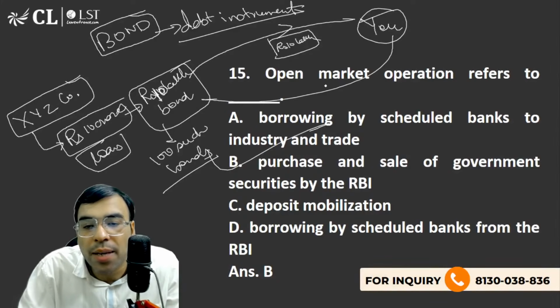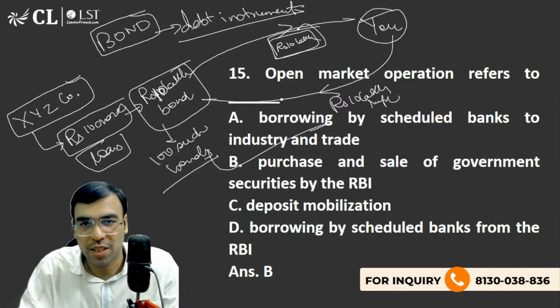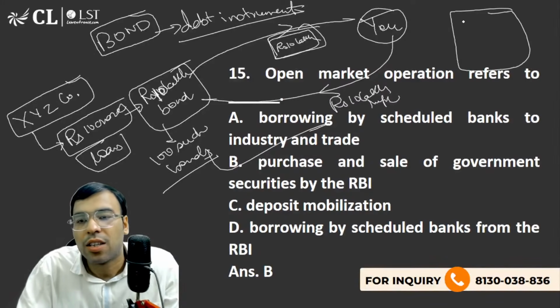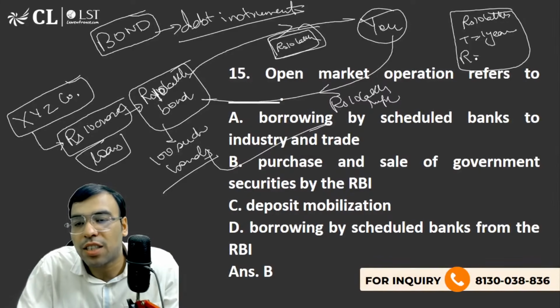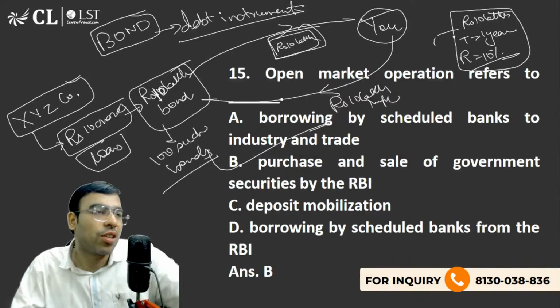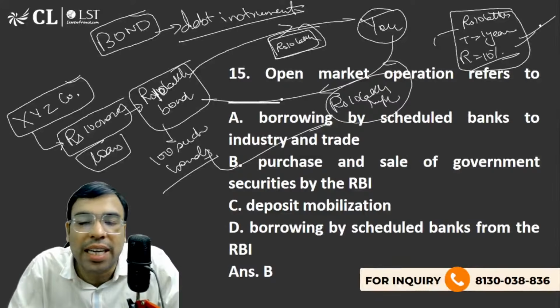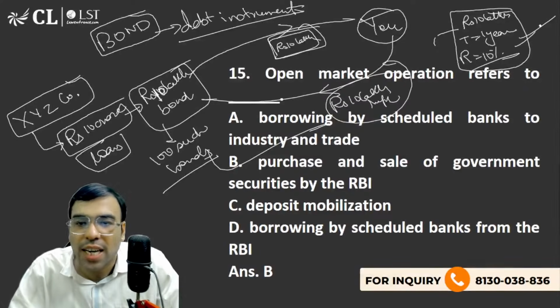So you will give them a loan of 10 lakh rupees, and they will give you a bond. There will be a paper, right? So this will be written: 10 lakh, and let's say the maturity is 1 year and the interest rate is 10%. So after 1 year, you give this bond back and you will get back 10 lakh rupees plus 10% interest, that is 11 lakh rupees. That's the idea behind this.